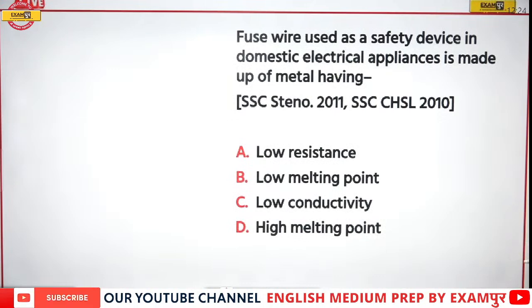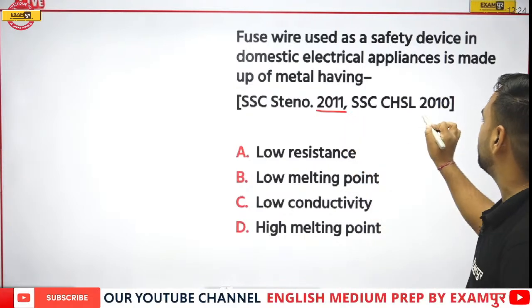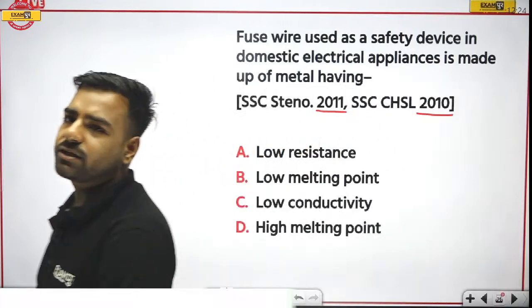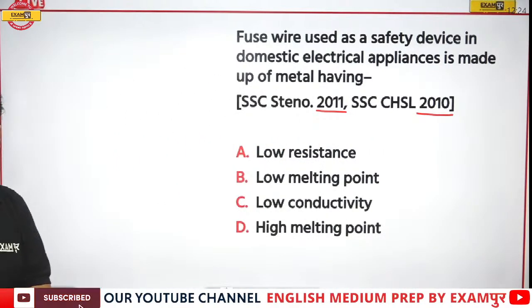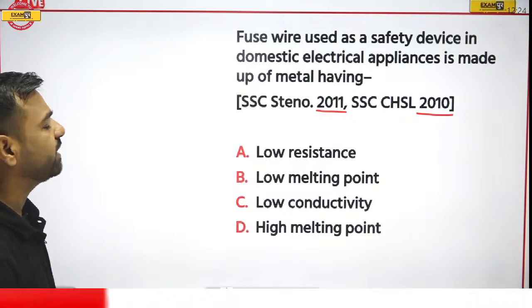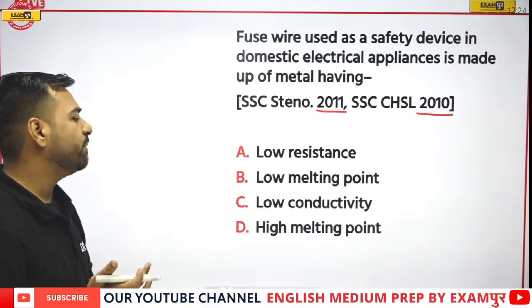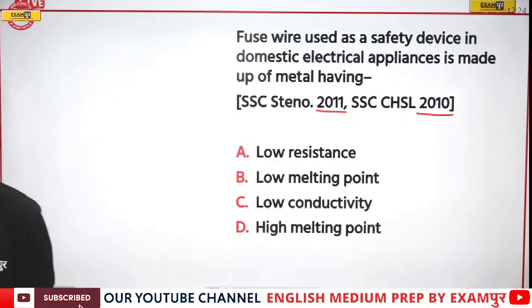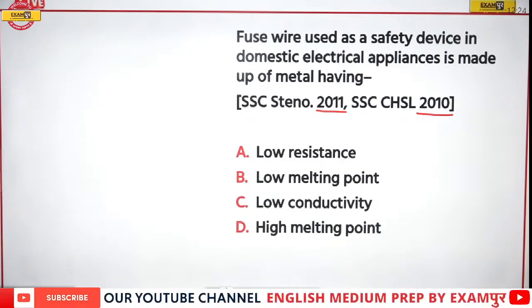Fuse wire used as a safety device in domestic electrical appliances is made up of metal having what? This is from Steno 2011 and CHSL 2010. What is the correct answer here? That's true, Prajwal, that would be silver. Totally correct. What about this question? Fuse wire used as a safety device in domestic electrical appliances is made up of metal having low resistance, low melting point, low conductivity or high melting point? What is the correct answer? Waiting for the answer please. Everyone is requested to answer this.